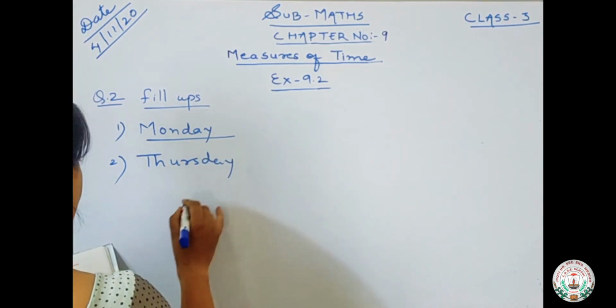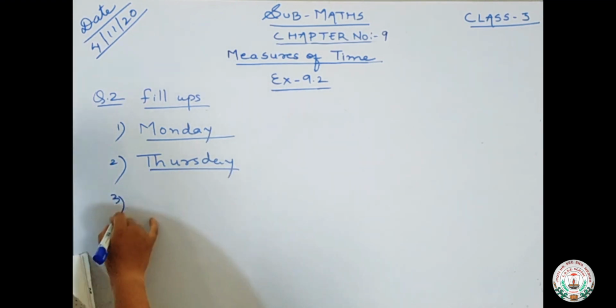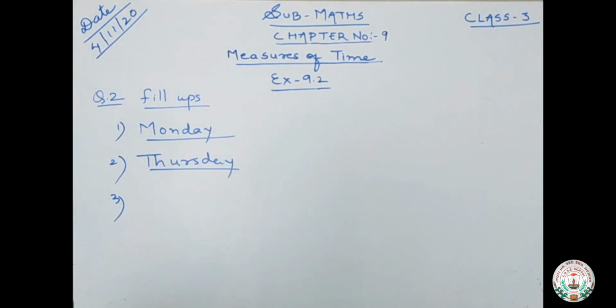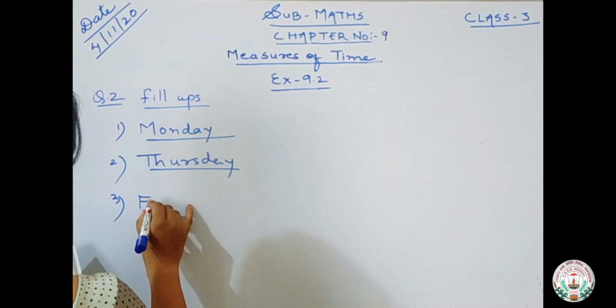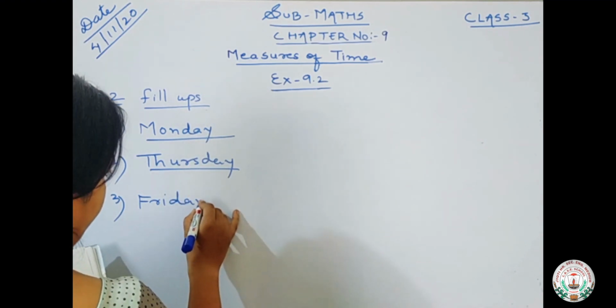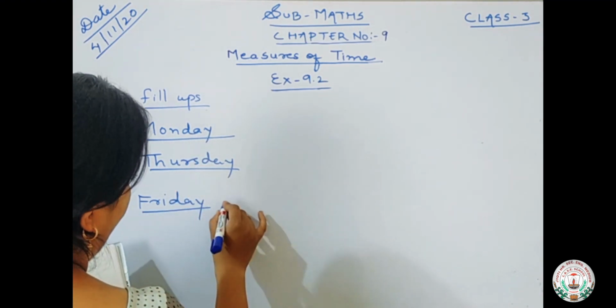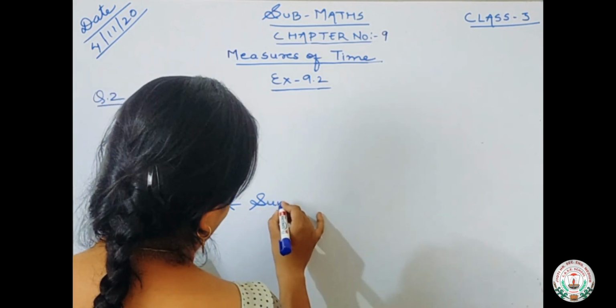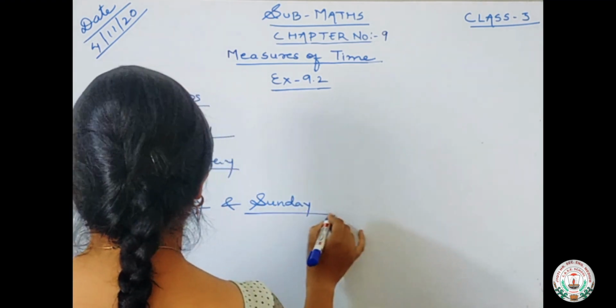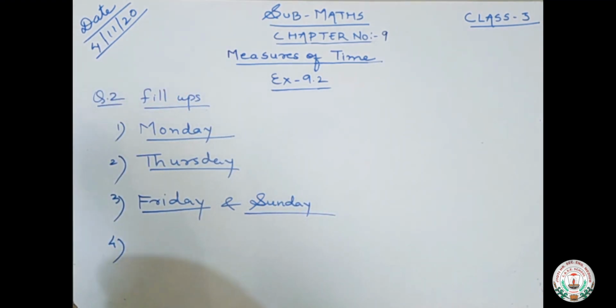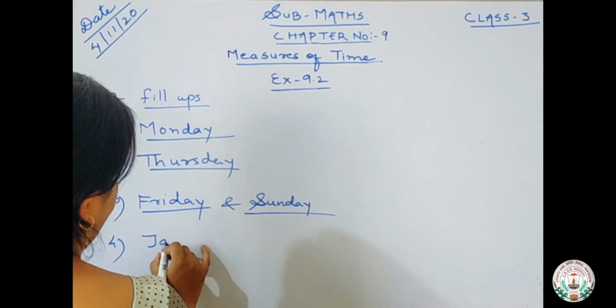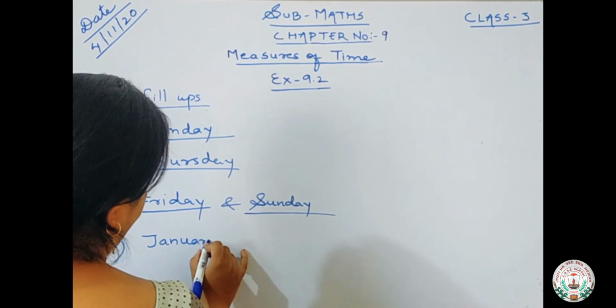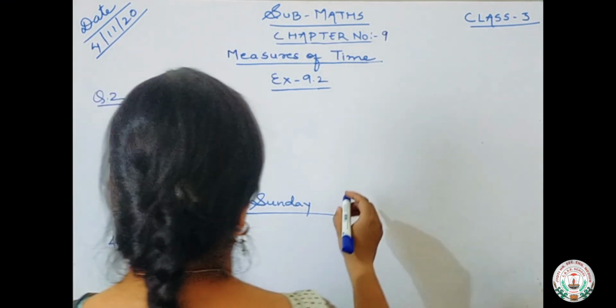Thursday. Okay. Next is Saturday comes between. Saturday किन दो दिनों के बीच में आता है? Friday, Saturday, Sunday. So Saturday comes between Friday and Sunday. Okay. Next is number 4. The first month of the year is January. Which is the first month of the year? First month of the year is January.